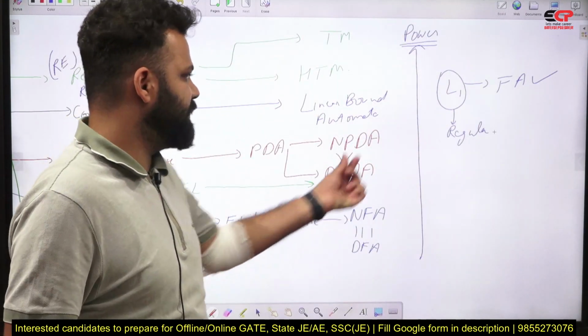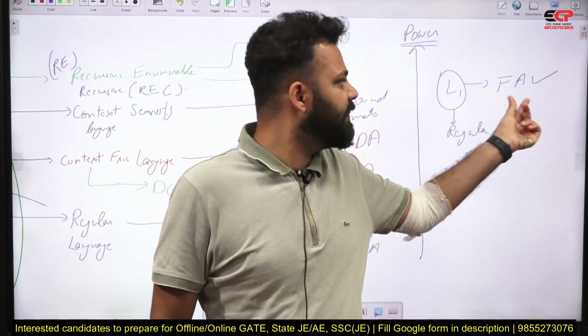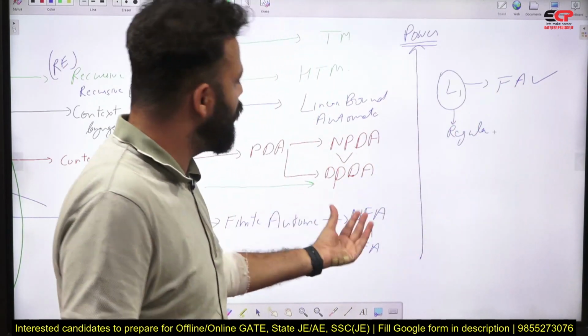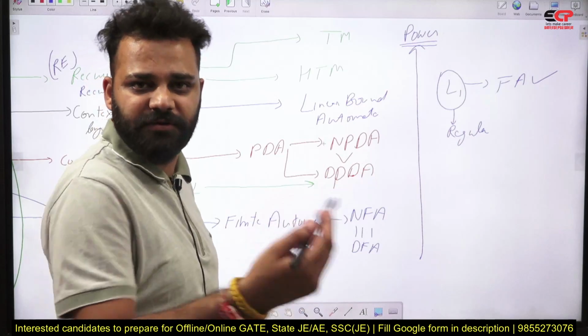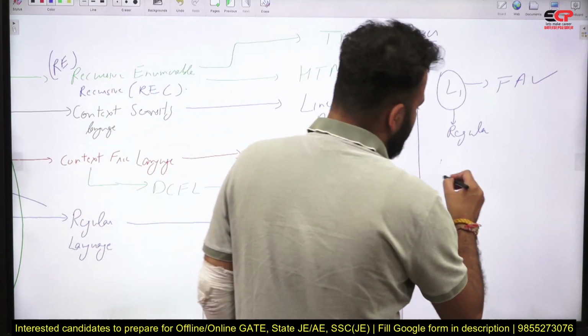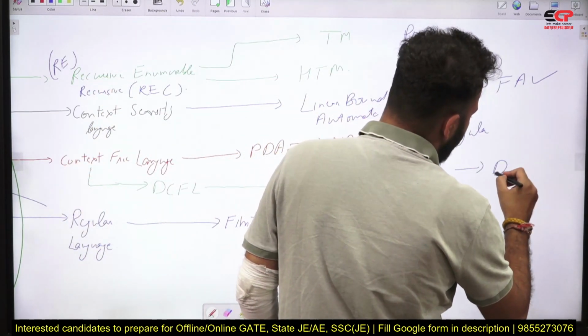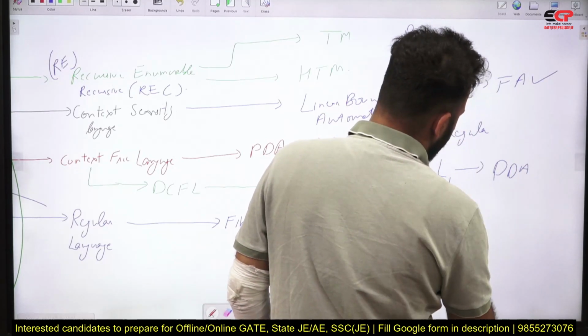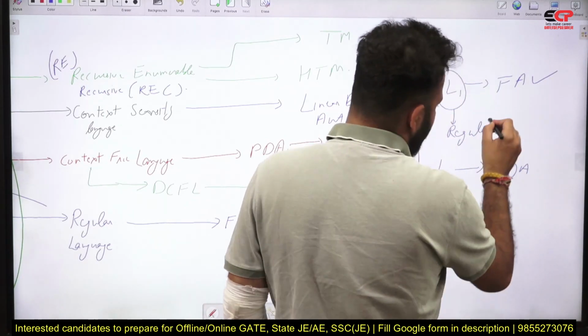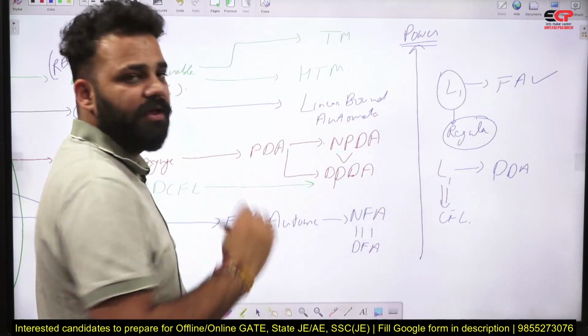Now if L1 is accepted by the finite automata, a more powerful machine, which is PDA, will also accept it because it is a more powerful machine. So L1 will also be accepted by PDA. So this means L1 is also CFL. So any language which is regular can also be CFL.